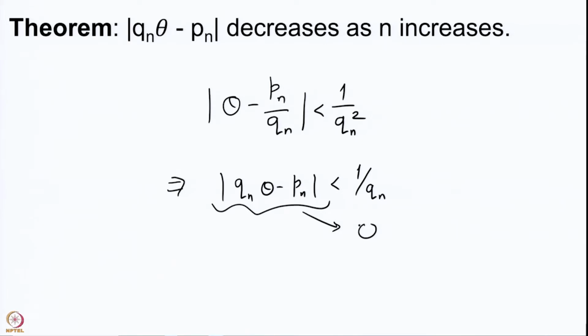So, we know that this goes to 0, but what we want to prove here is that this sequence which goes to 0 is actually a decreasing sequence. That means that the number for n is smaller than the number for n minus 1, and the number for n plus 1 is smaller than the number for n. So, it is actually a decreasing sequence. This is what we are going to prove.